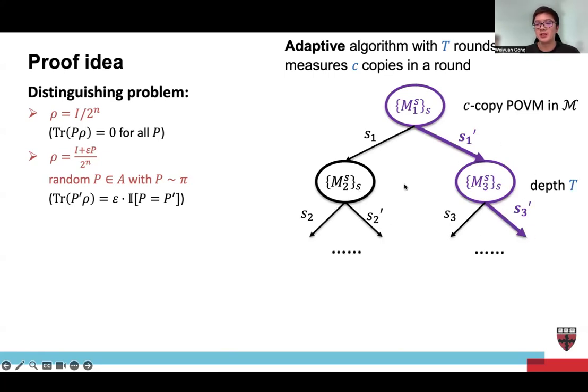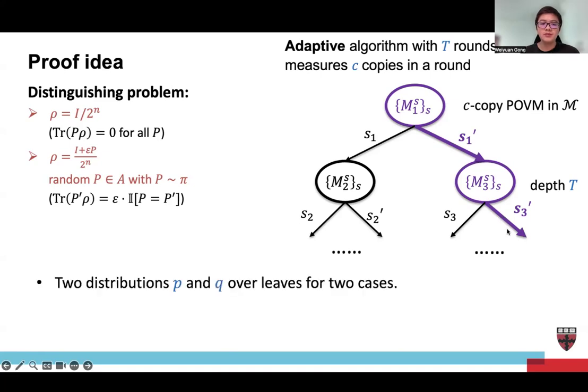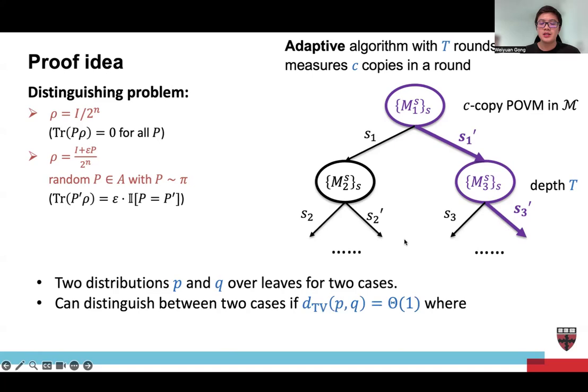So this will result in a learning tree of depth T, and each history corresponds to a path. So for the two cases, we have two probability distributions on the leaves of this learning tree. And suppose the protocol can distinguish between these two cases, then the total variation distance between these two distributions is at least some constant, like 1 over 3.